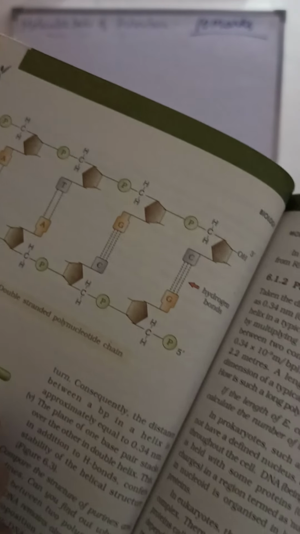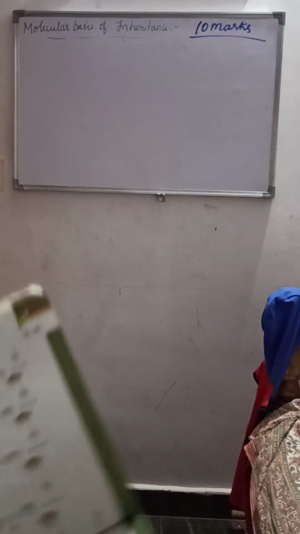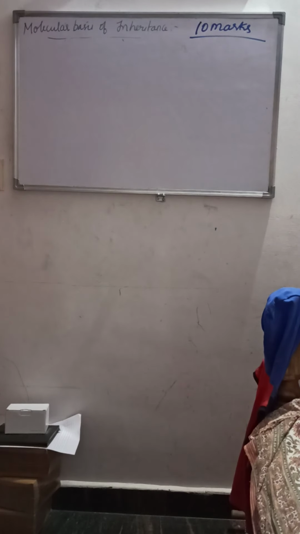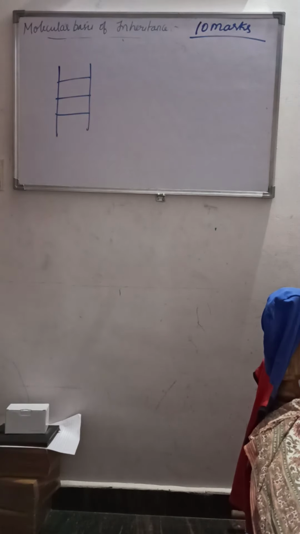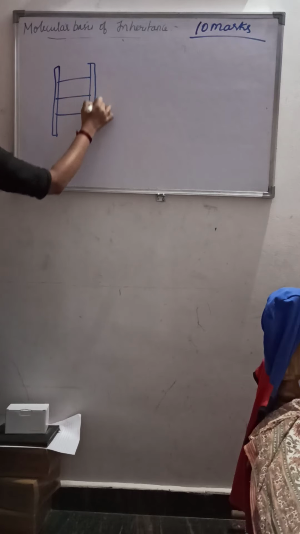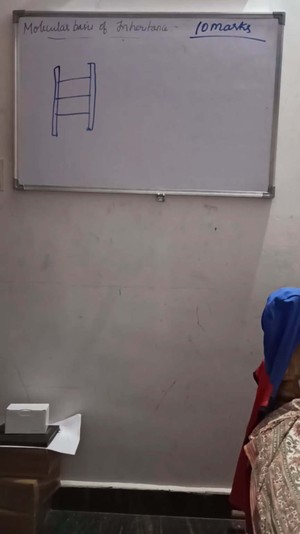Look at this picture, that is figure 6.2, the double stranded polynucleotide chain. Please look at that picture. It looks like a ladder. You know a ladder has two uprights. This is called the two uprights, and this is called what?